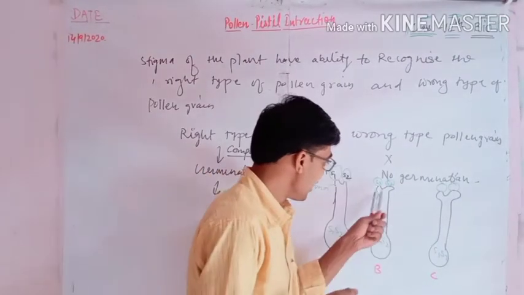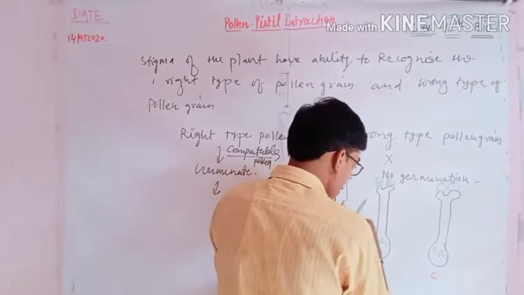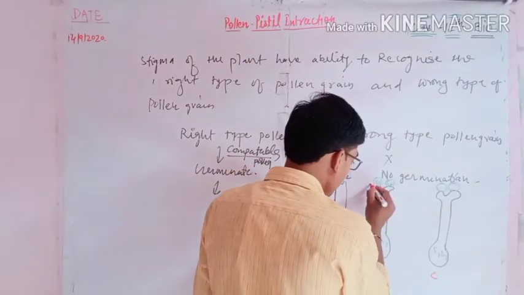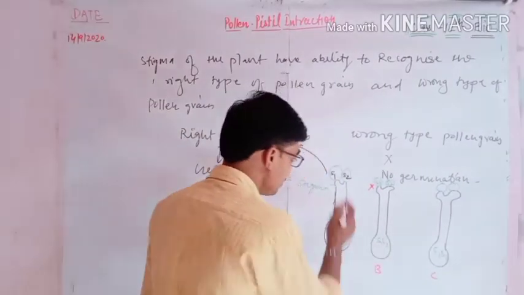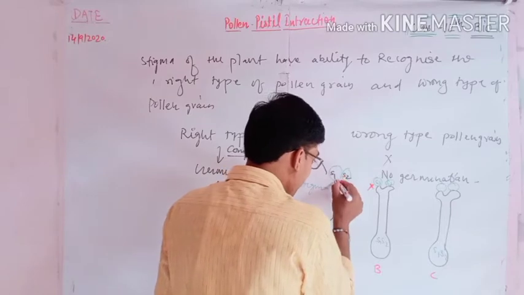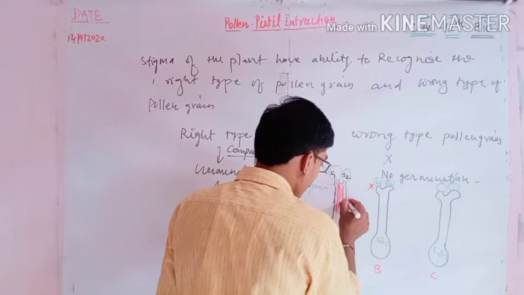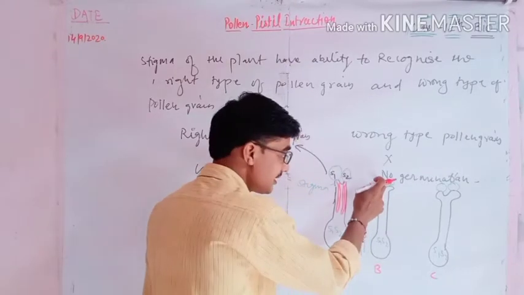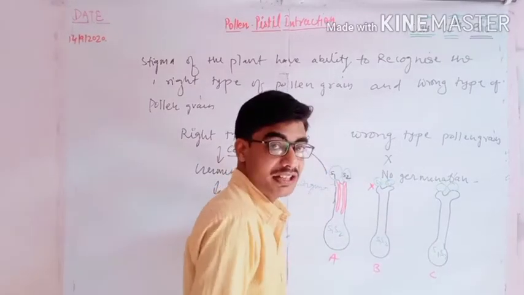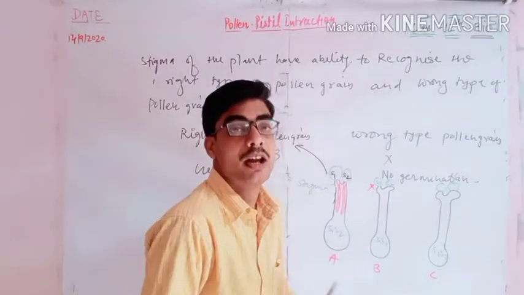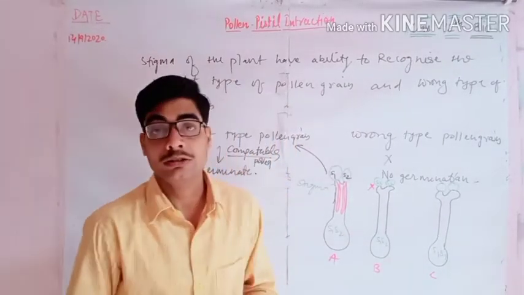So here is S3 and here is S1. Sure, there will be no germination. What does germination mean? Suppose that here it is a right type, then germination means the formation of the pollen tube will occur. But here the genetic combination is S1 and S2. So this pollen grain will not germinate, and if this pollen grain will not germinate, what will happen? There is no pollen tube formation at all.